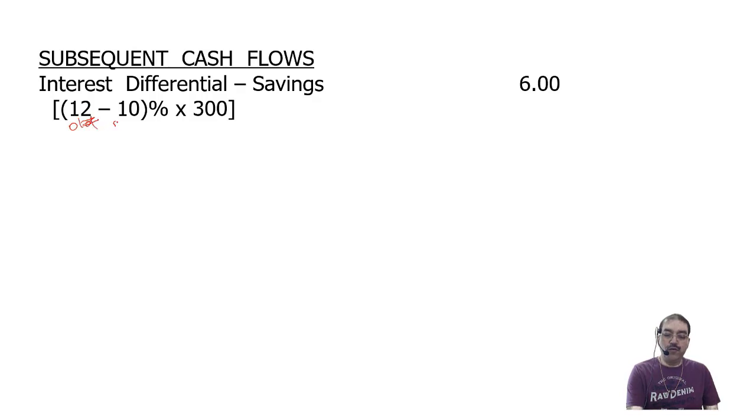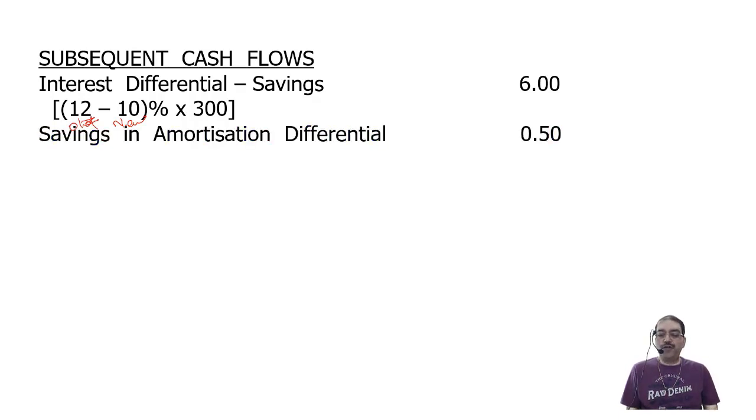Let us write down this first. Interest differential savings of 6 million. How to calculate? 12 minus 10. This is the old rate of interest, this is the new rate of interest. So I'm saving 2%, 2% of 300, that is 6 million. Savings in amortization differential, 0.5, positive, plus profit. Why?